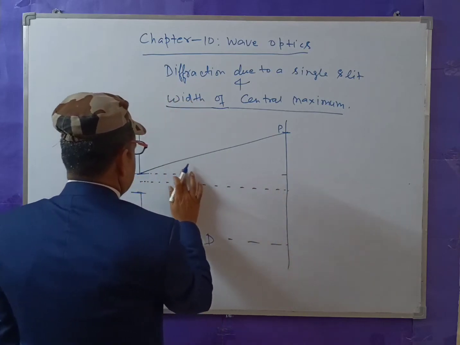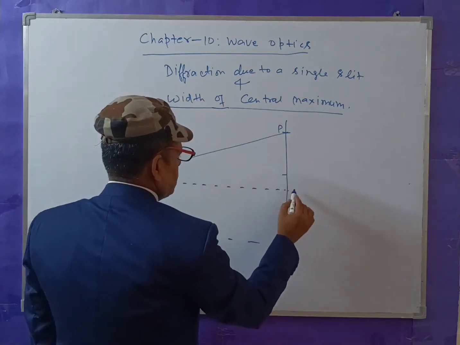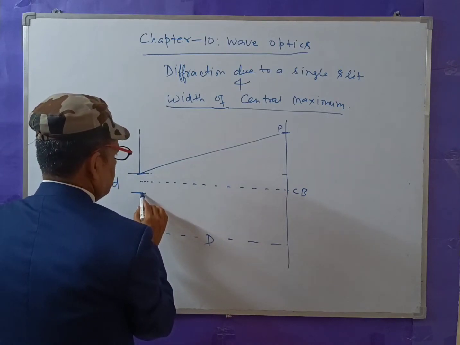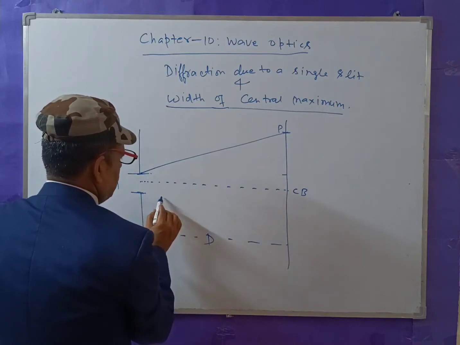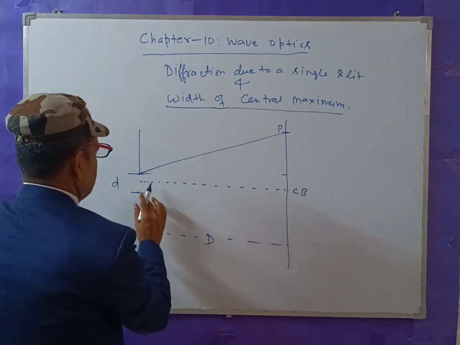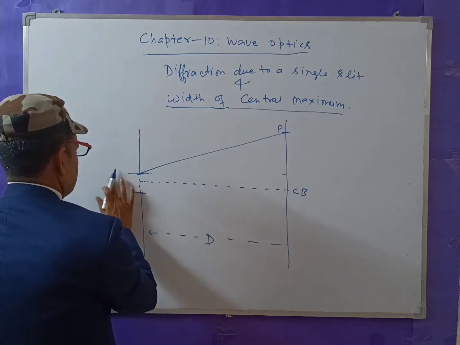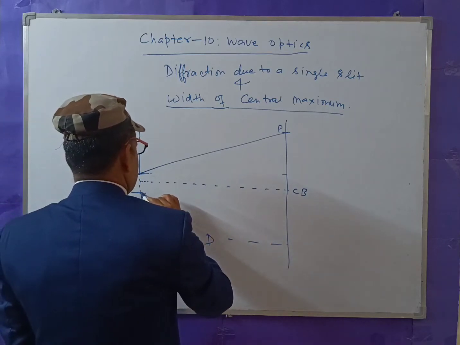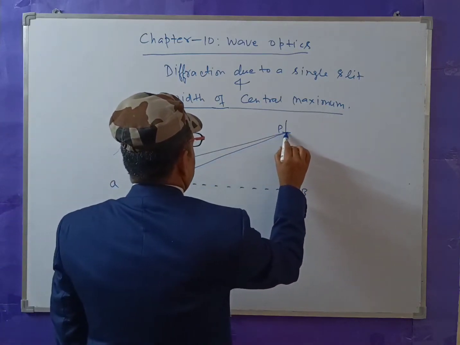It should travel straight to the center, but it also deviates in a similar way. But I am making this diagram. Suppose this is small a, and light going from here reaches point P.